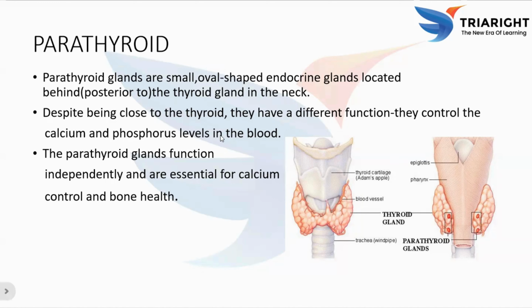How are blood supply and nerve supply done to the parathyroid? Blood supply is mainly from the inferior thyroid artery, and sometimes from the superior thyroid artery also. Coming to the veins, it drains into the thyroid veins, then to the internal jugular or brachiocephalic veins. Coming to the nerve supply, sympathetic nerves from the middle and inferior cervical ganglia supply the neural function to the parathyroid glands. So this is all about parathyroid glands.